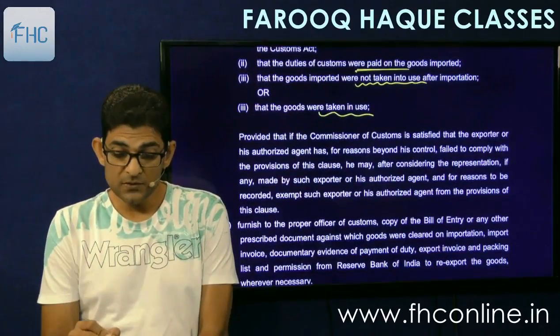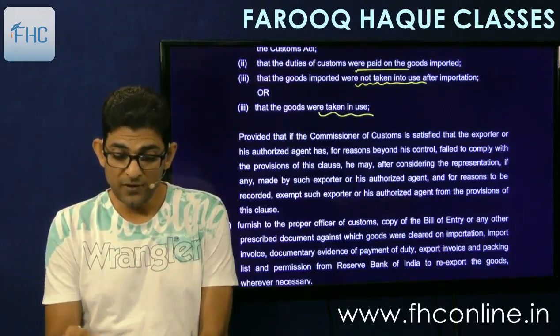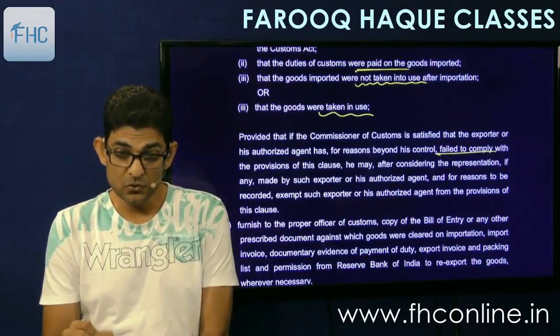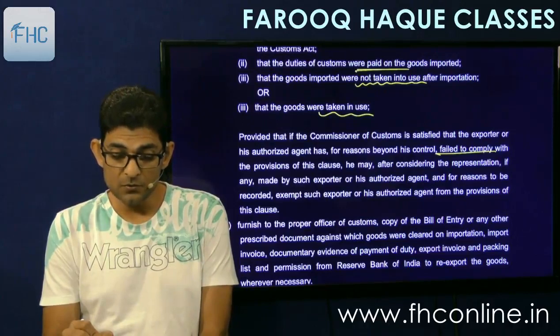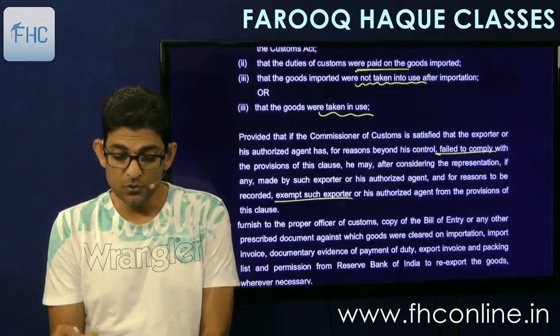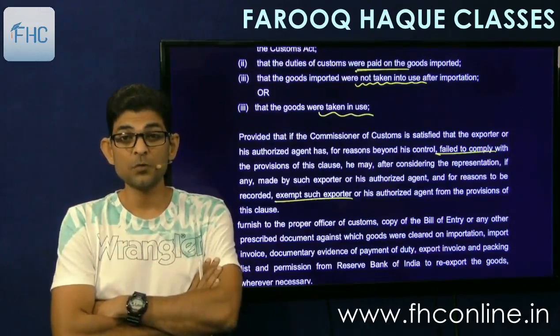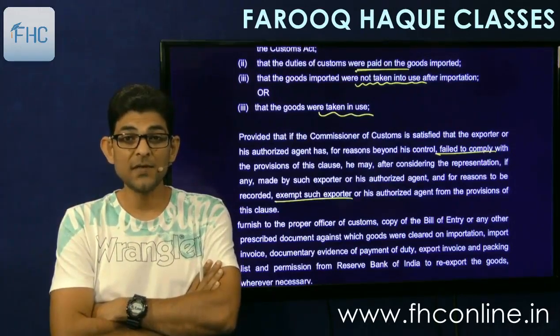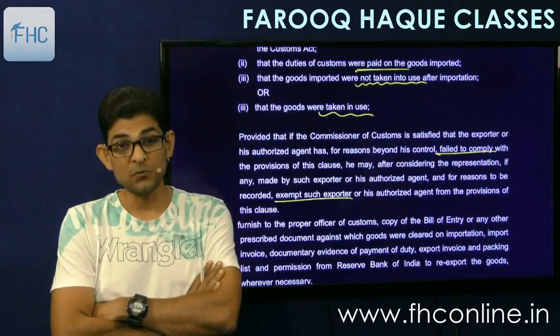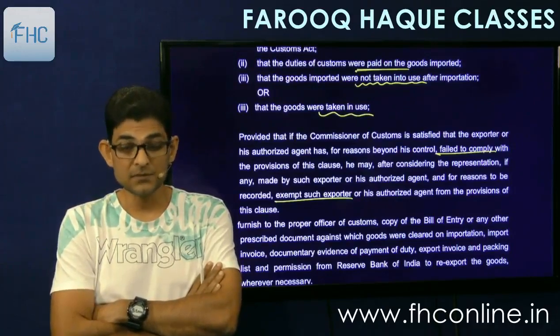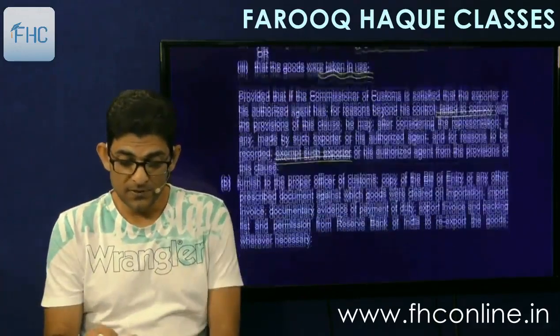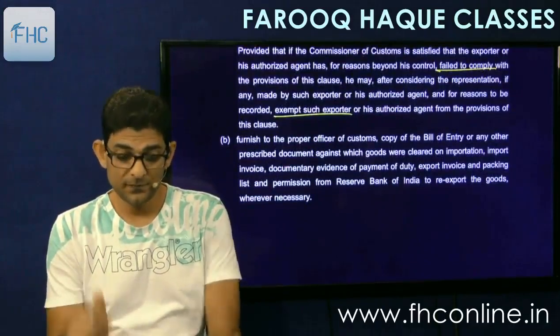Provided that if the Commissioner of Customs is satisfied that the exporter or his agent has, for reasons beyond his control, failed to comply with the provisions of this clause, he may, after considering the representation, if any, made by such exporter or the agent, and for reasons to be recorded, exempt such exporter or his agent from the provisions of this clause. So if it is not possible to submit the details, then the officer is empowered to exempt you from submitting the details, because many times the details may not be available.